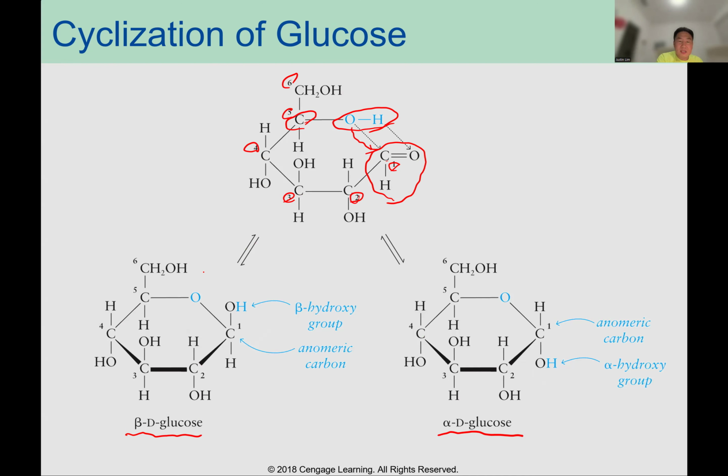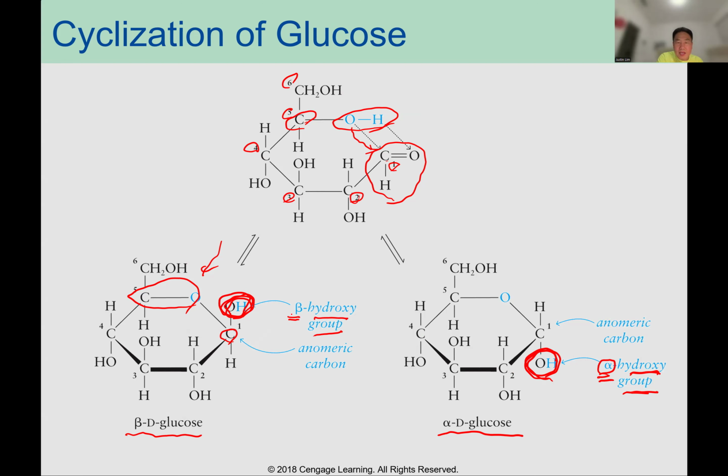You can see this cyclic hemiacetal, so one OH group and one OR group on the same carbon. You can see the OH group pointing up; we call this the beta hydroxyl group. Pointing down, we call this the alpha hydroxyl group. Memorize: pointing down OH, that's the alpha hydroxyl group.